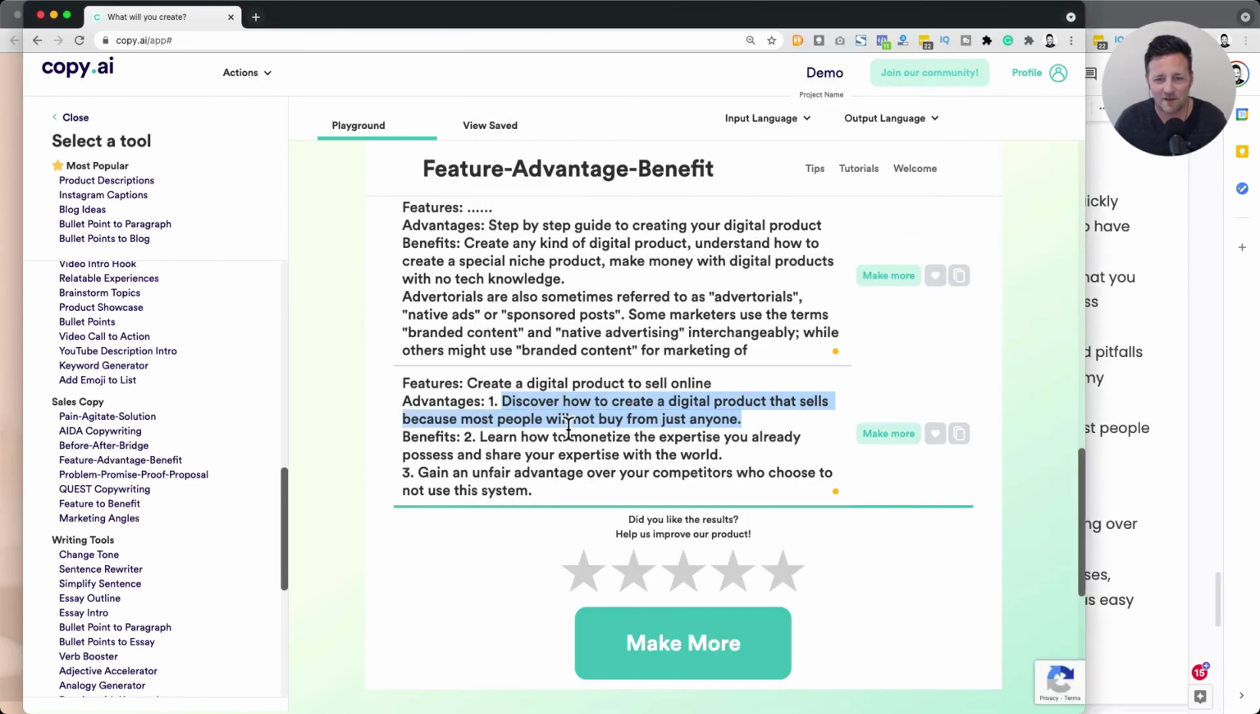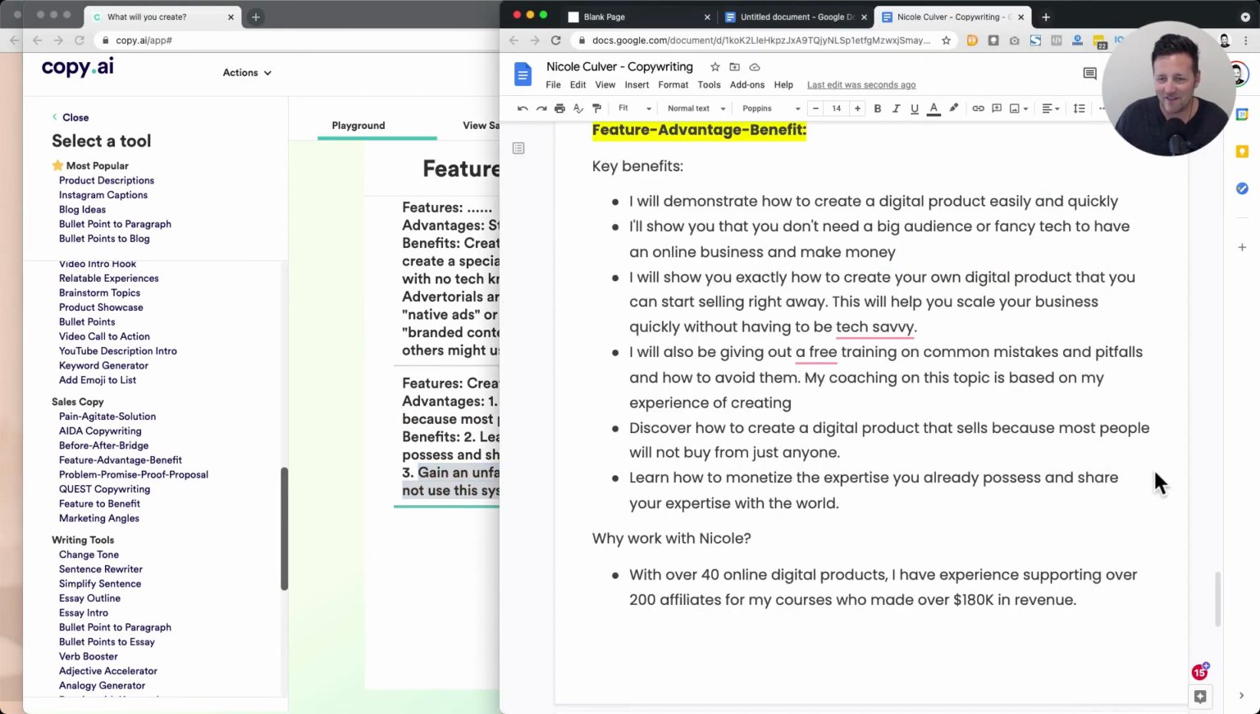Learn how to monetize the expertise you already possess to share. Wow, yeah, that's a good one. And then this one's interesting too. Gain an unfair advantage over your competitors to choose. Some pretty creative copywriting there, I'm telling you.